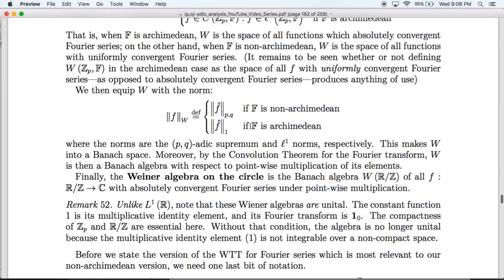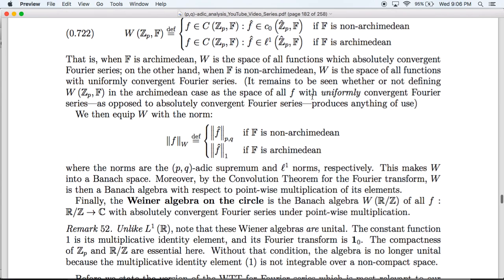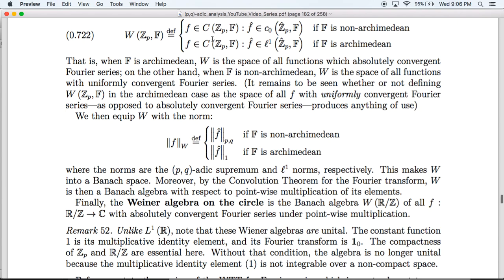So it's important to note that unlike L1 of R as a convolution algebra, these Wiener algebras are unital. The identity element of the Wiener algebra is the constant function 1. The Fourier transform of the constant function 1 is going to be the indicator function of 0. This is supported on a single point, and as a result, not only does it decay to 0, but it's in little L1. This only works in this case because Zp is compact, and likewise because R mod Z is compact.